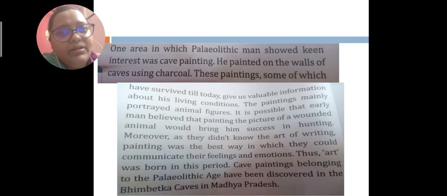So it was more of an art of writing. During that time, the Paleolithic man could not read or write. So they made art on the cave walls, and with that painting they expressed their feelings and emotions. They used charcoal to paint on the walls. This is how they expressed how they lived and how they successfully hunted. Cave paintings can be found especially in Madhya Pradesh, in the Bhimbetka caves.